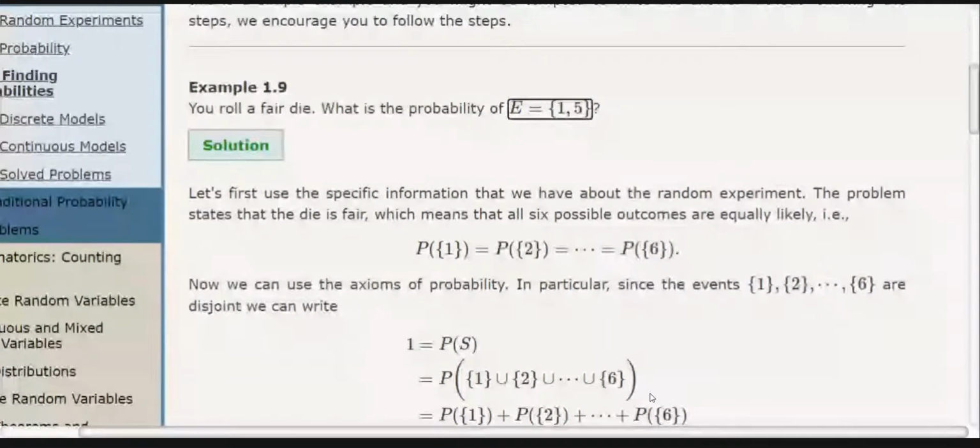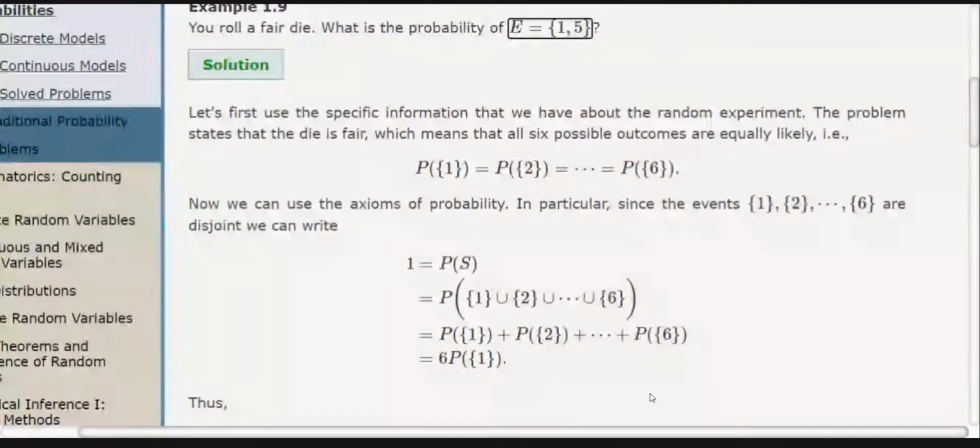In the case of throwing a single die, we have a sample space containing elements 1, 2, 3, 4, 5, 6, and E is a subset of that sample space S. We are assuming it's a fair die, and the probability of occurring 1, 2, 3, or any one is equal, and they are mutually exclusive also.